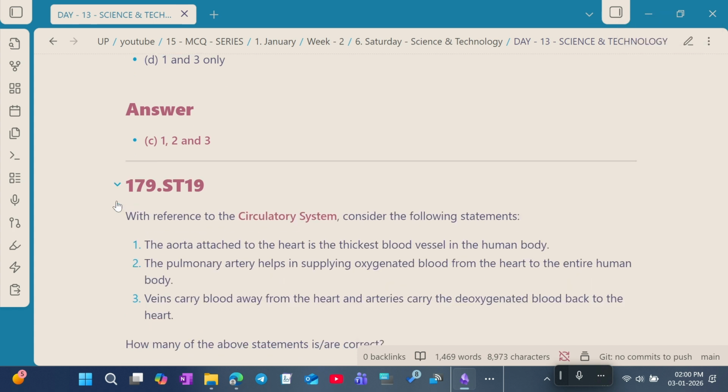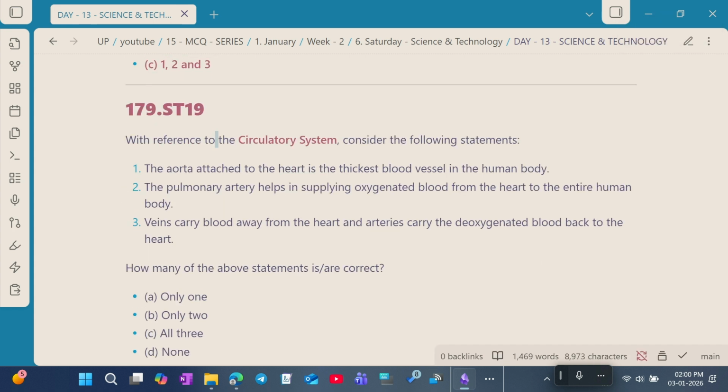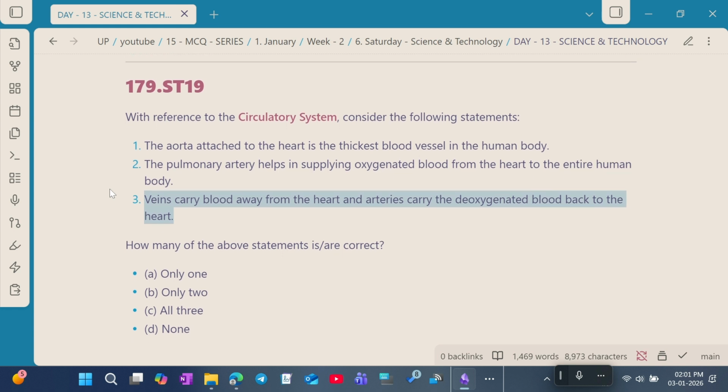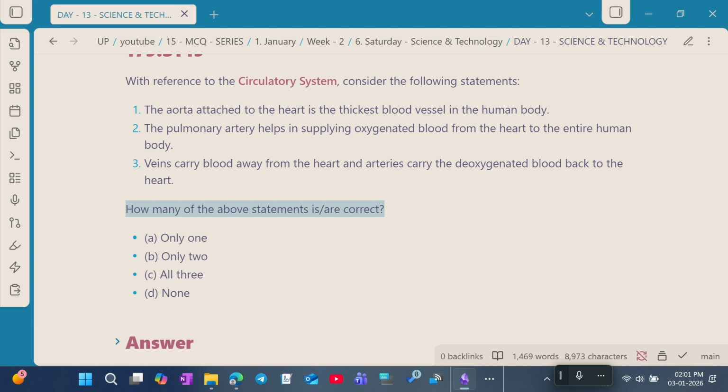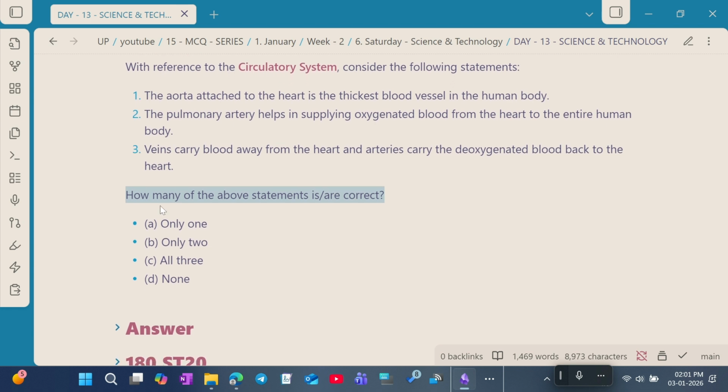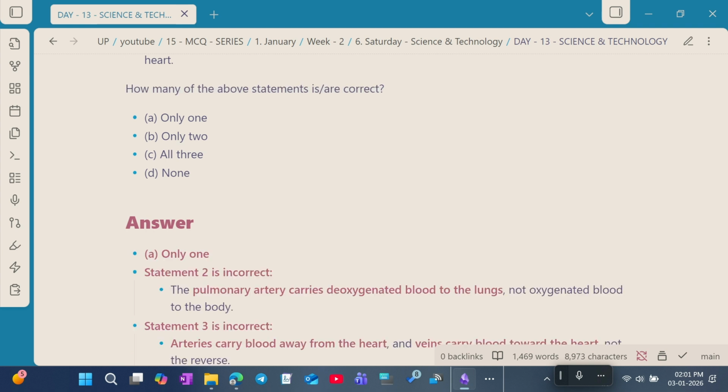Question number 19. With reference to the circulatory system, consider the following statements. Statement 1. The aorta attached to the heart is the thickest blood vessel in the human body. Statement 2. The pulmonary artery helps in supplying oxygenated blood from the heart to the entire human body. Statement 3. Veins carry blood always from the heart and arteries carry deoxygenated blood back to the heart. How many of the above statements are correct? The correct answer is only 1.